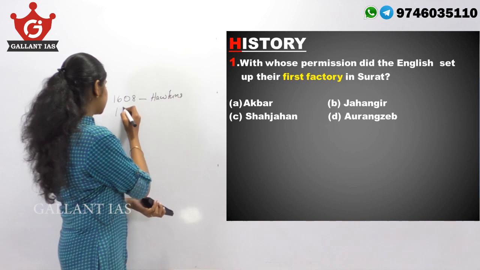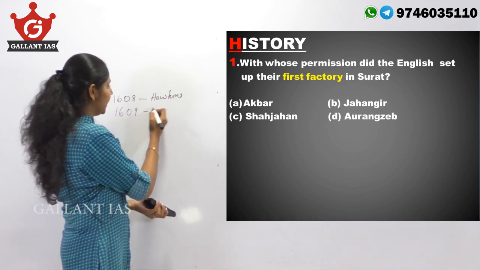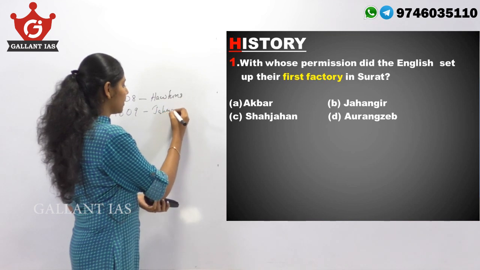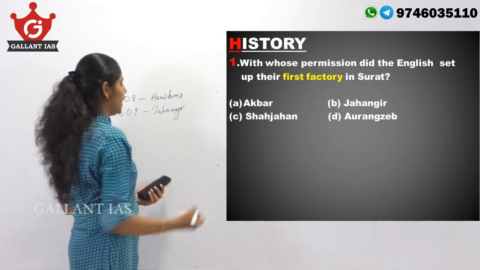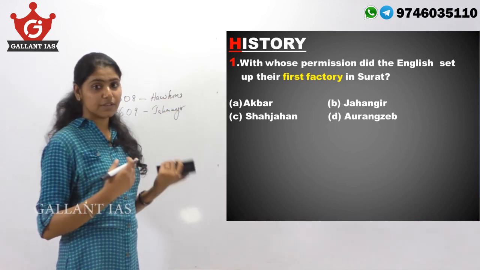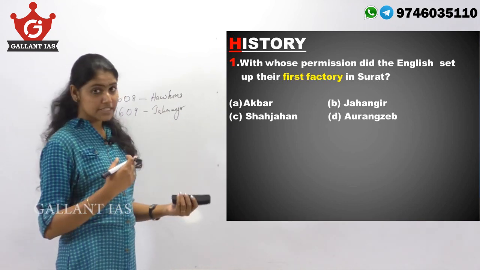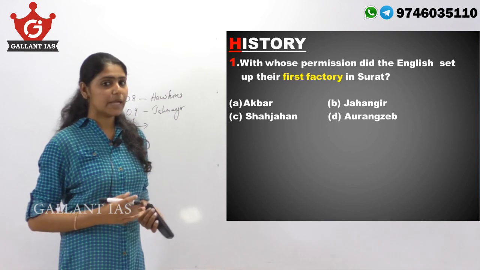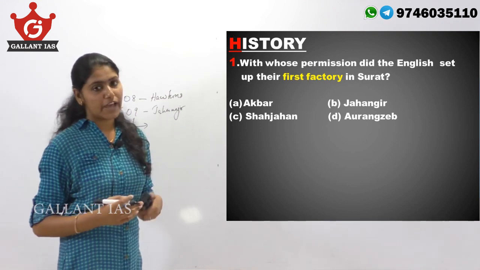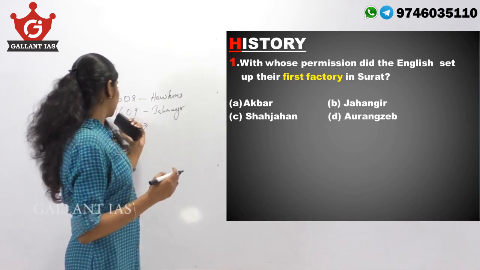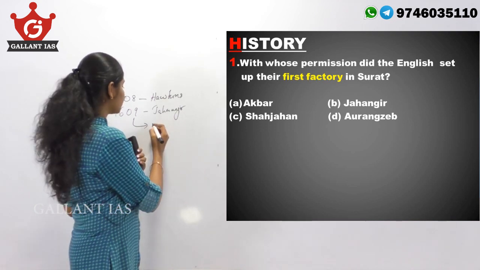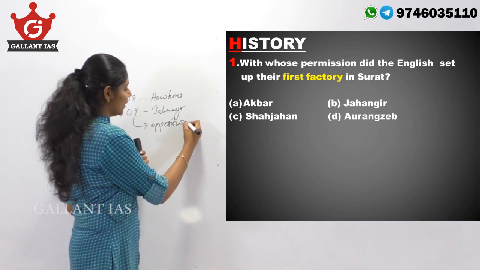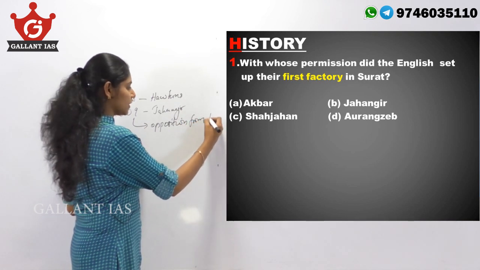And in 1609, he reached the court of Jahangir, and Jahangir accepted all the gifts given by Hawkins. But unfortunately, Hawkins was not able to set up the factory in Surat in 1609 because of the opposition from Portuguese.